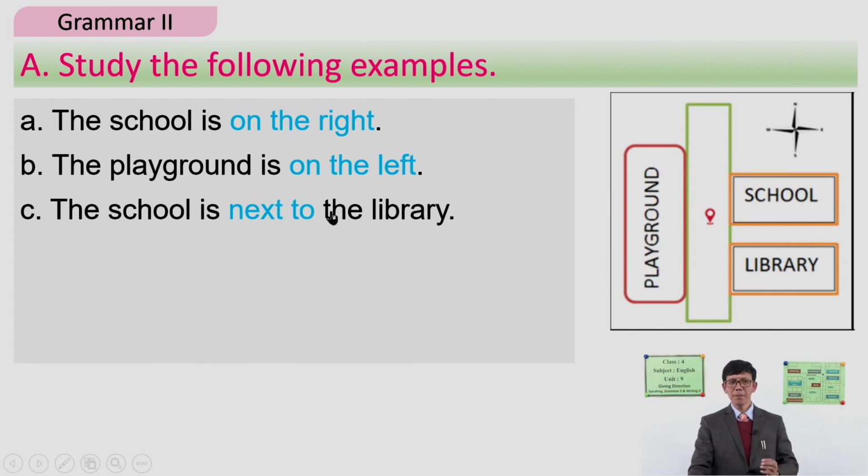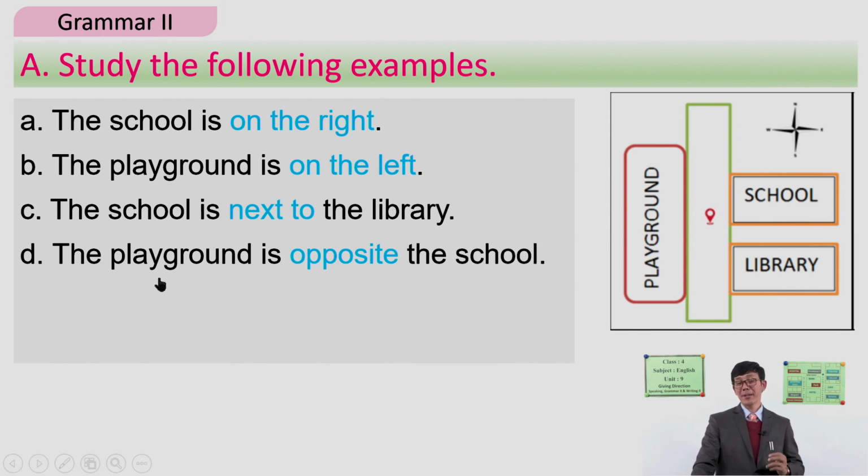Another example. Look here. The school and the library. Where is their relation? The school is next to the library. What is the relation that you have to use? The preposition? Good. The school is next to the library. This is the relation.